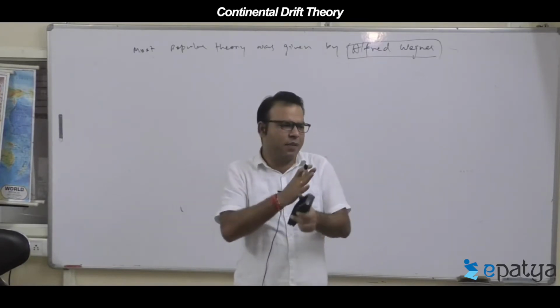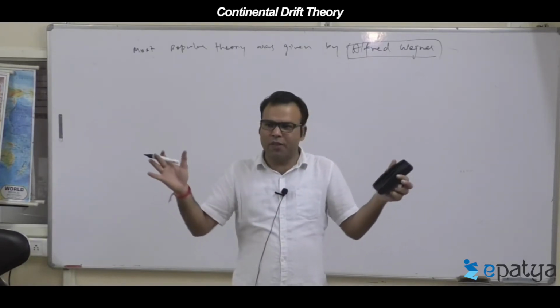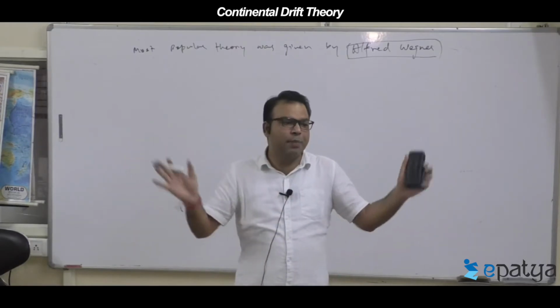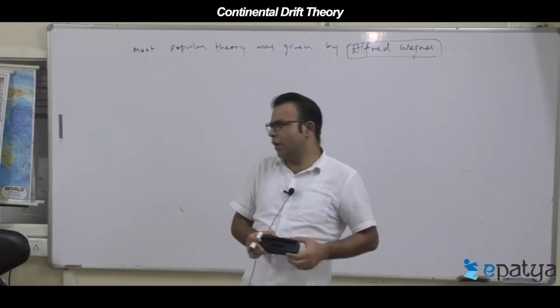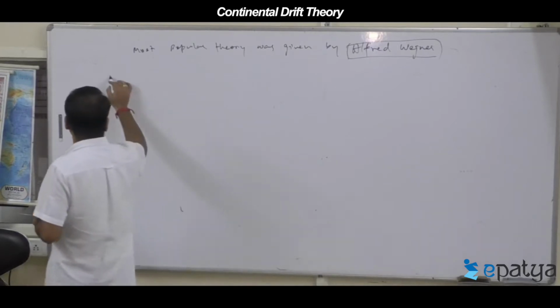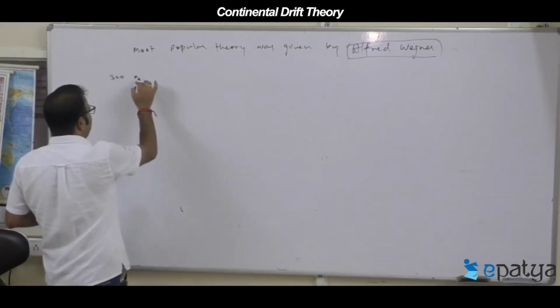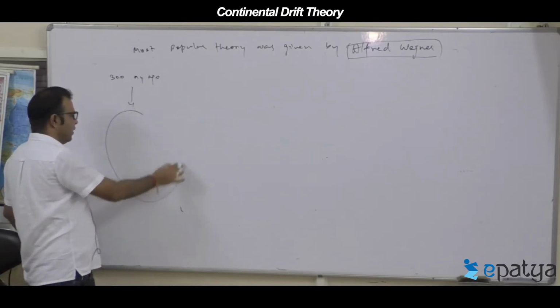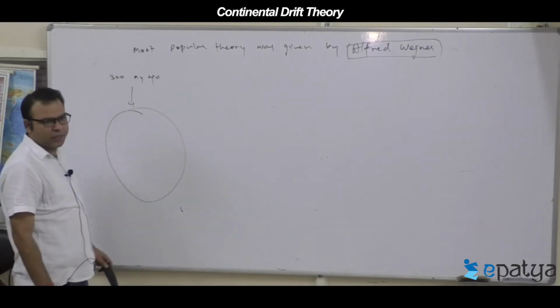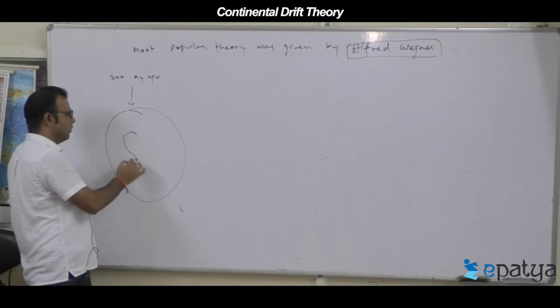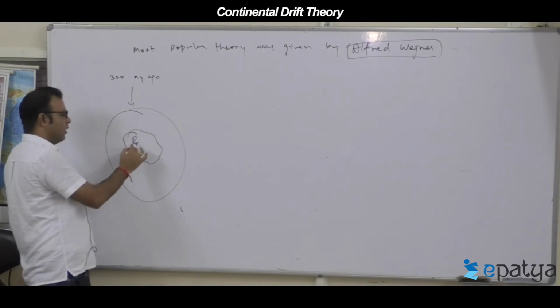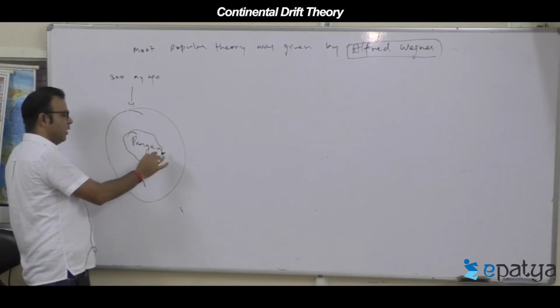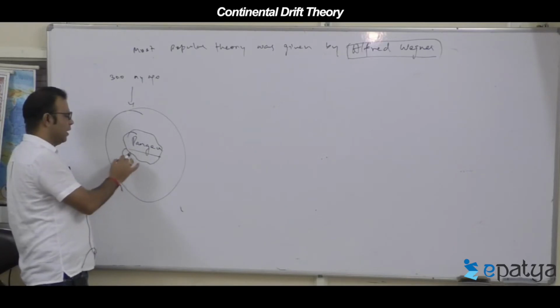Several times in geological history, landmasses joined and got separated from each other. Last, he said, around 300 million years ago there was a single large continent, which he called Pangaea. What is the name he has given? Pangaea. It is a single large continent.